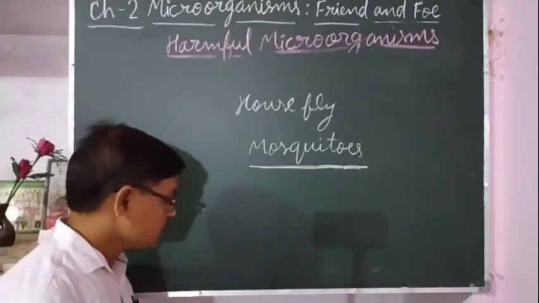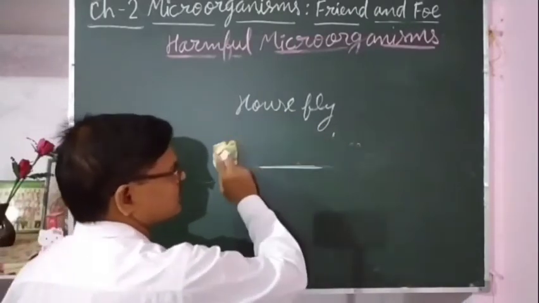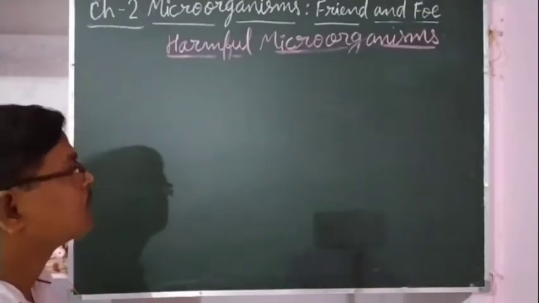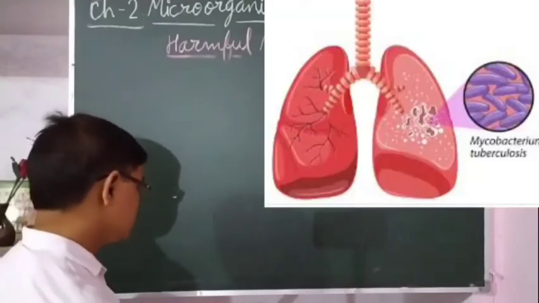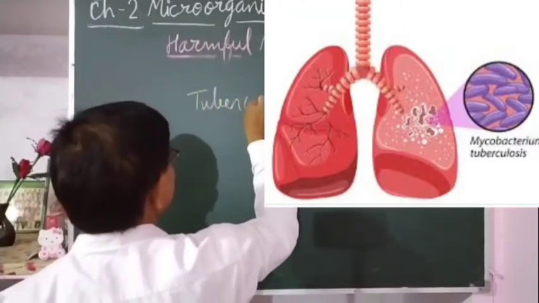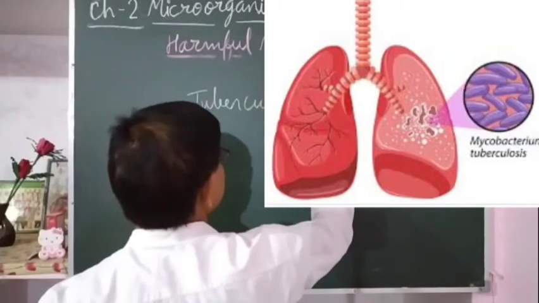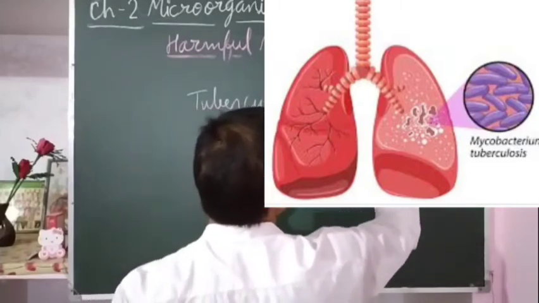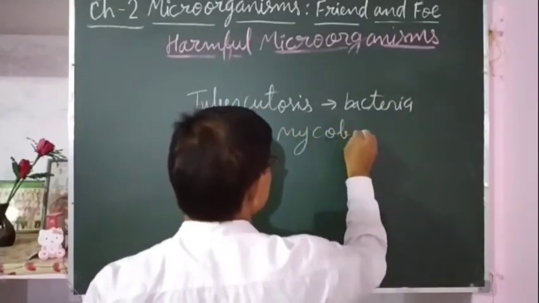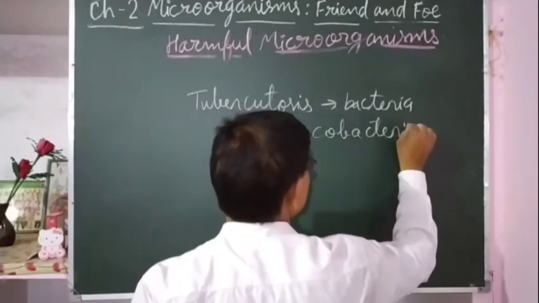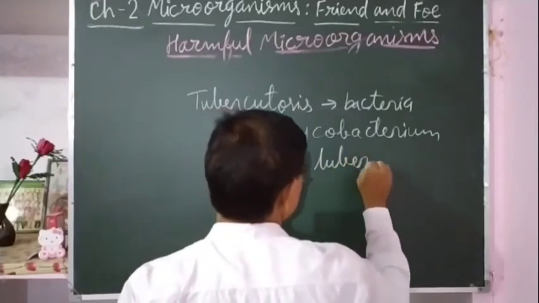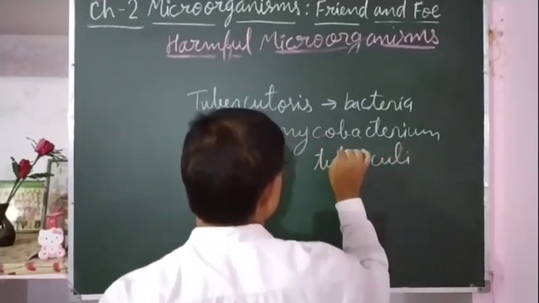Now some of the disease names are given in your NCERT book in the list, such as tuberculosis. Tuberculosis is a respiratory disease that is caused by bacteria. The name of the bacteria is Mycobacterium tuberculi.